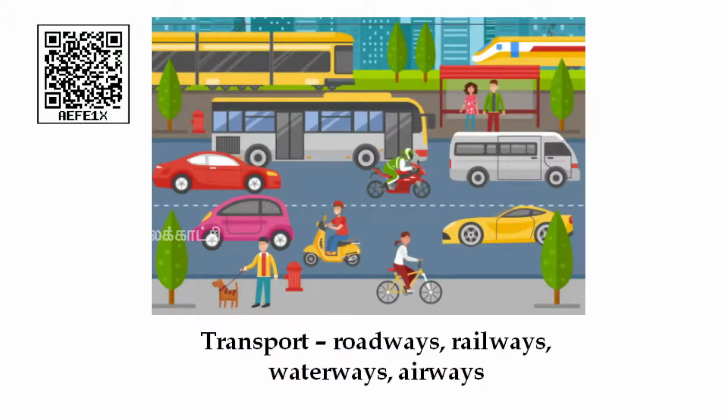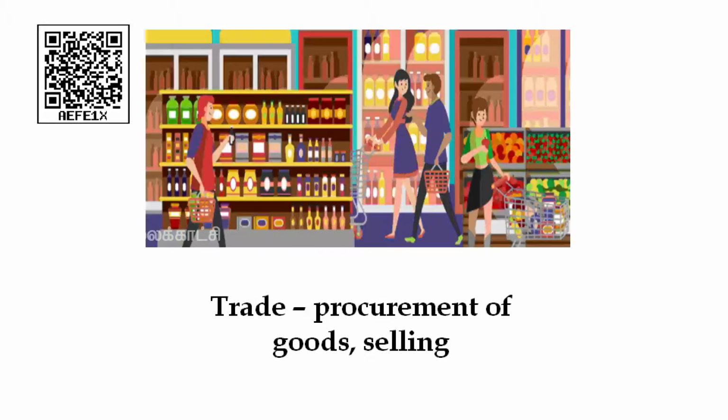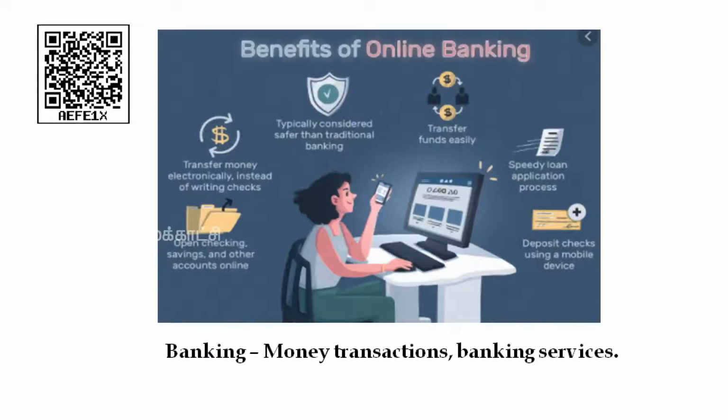You see, the first of these four is transport, that is roadways, railways, waterways and airways. The second category is communication, post, telephone, information technology, etc. The third one is trade, that means purchasing large amounts of goods and selling, that we call trade. And the fourth sector is banking, transaction of money and bank service, that will come under the category of banking.